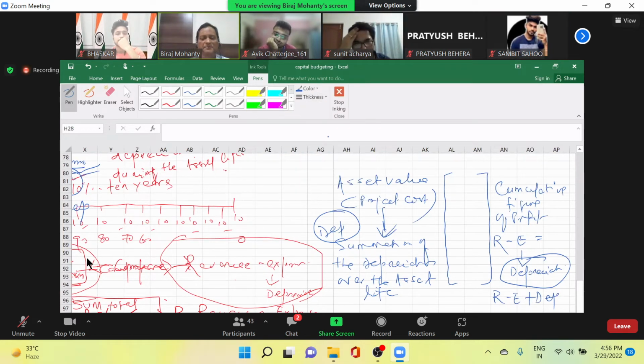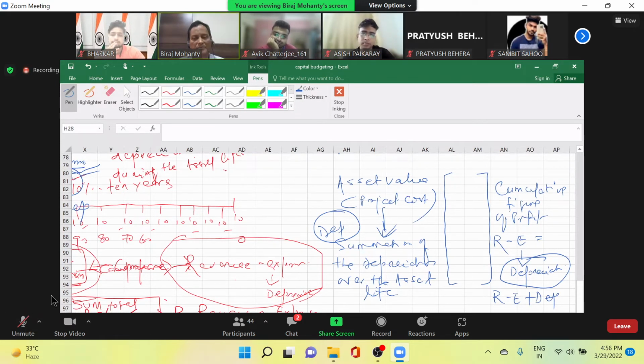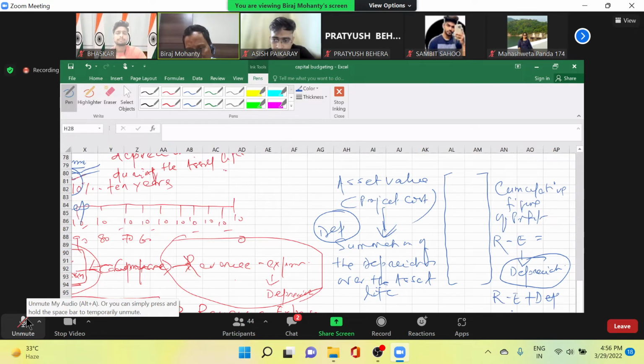Is it clear to you? Anybody having any doubt? Somebody should tell why I am removing depreciation from one side. You may say I am adding, so why am I telling you I am removing? In expenses I have deducted it. It was minus depreciation here. Again I make it plus here, so that's why it becomes 0.